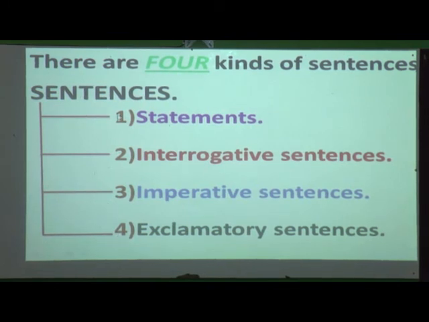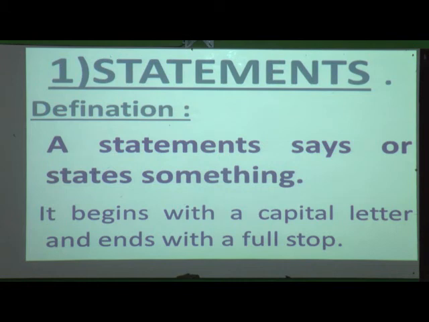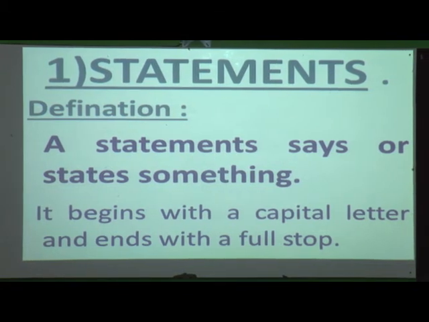So first we will start with statements. Can you tell me what a statement is? Yes, we have to define statements. A statement is nothing but it states something. So what is the definition of a statement? A statement says or states something. And what do you have to keep in mind when you are writing a sentence? It begins with a capital letter and ends with a full stop.